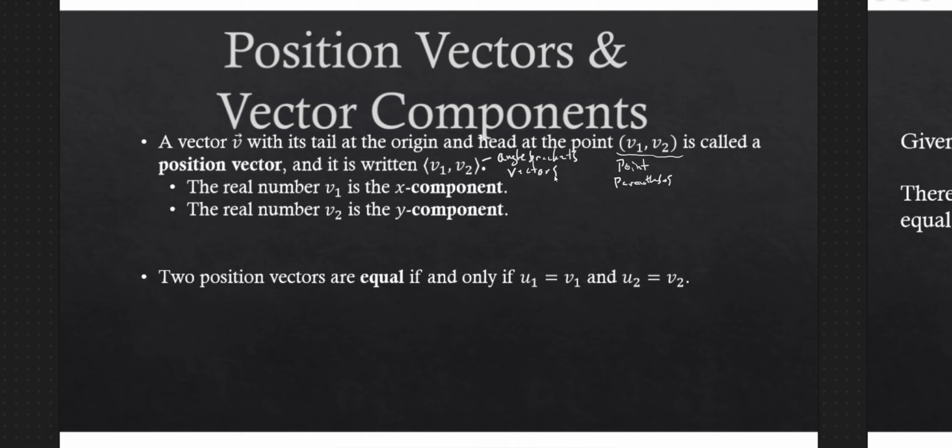One thing you're going to get out of this class is you have to be very precise. Points are specified by giving an x coordinate and a y coordinate. That tells me a point in the plane, but that's just a point, so I use parentheses. If I want a vector whose tail is at the origin and head at the point (v1, v2), I write that with angle brackets, ⟨v1, v2⟩.